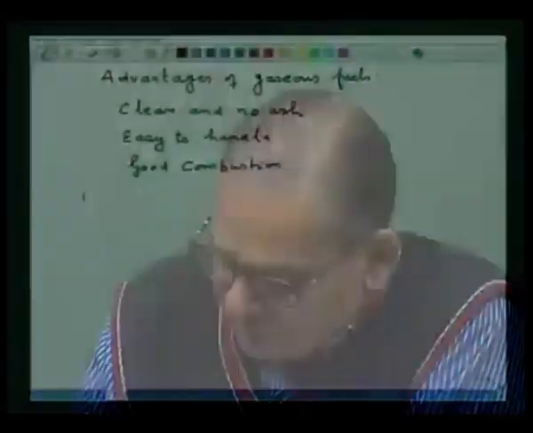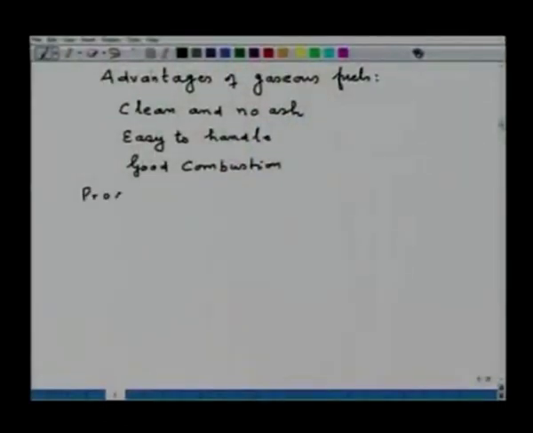So, first of all, let us take the fossil solid fuels. I will give here some of the proximate and ultimate analysis of say solid fuels.